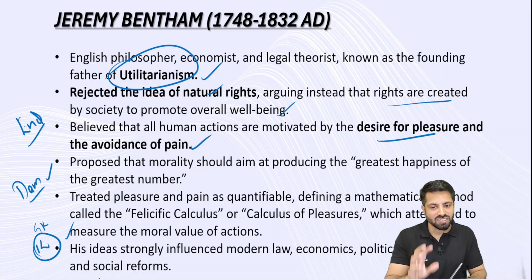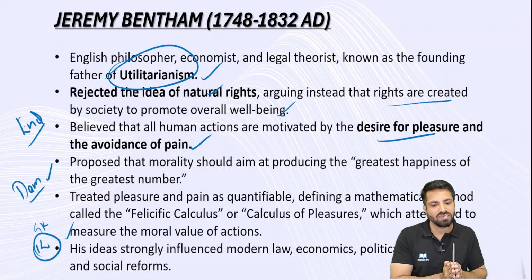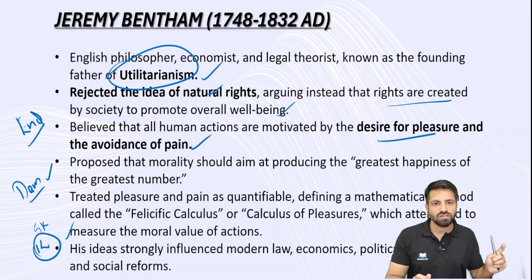So this is Jeremy Bentham's utilitarianism. This is called quantitative utilitarianism. Here it is mainly focusing on numbers, actually quantity. So, quantitative utilitarianism. Next comes another philosopher. The next philosopher, he refined this idea of utilitarianism.